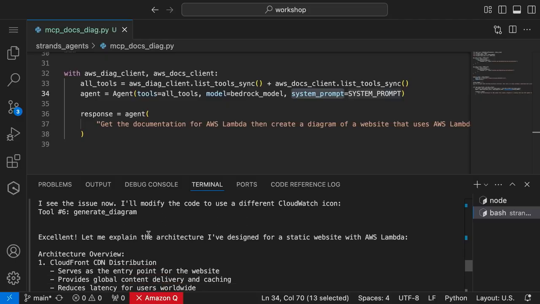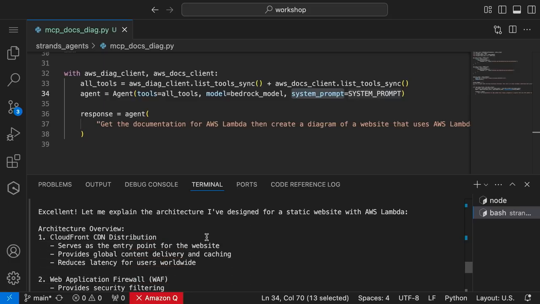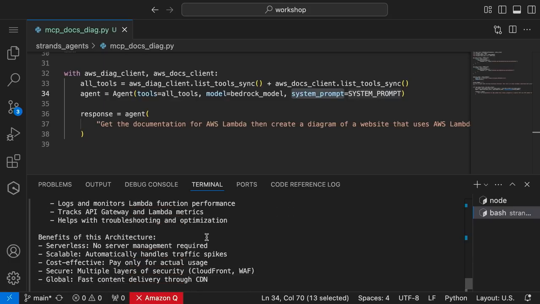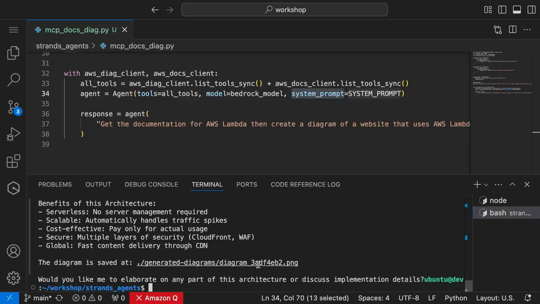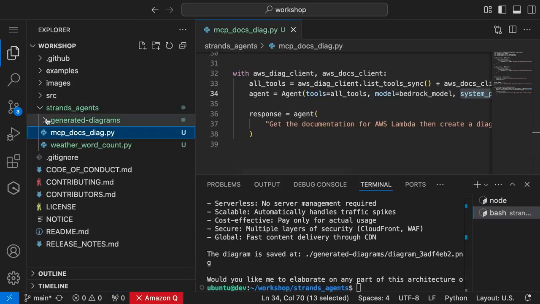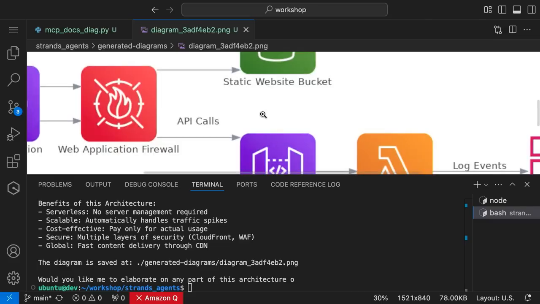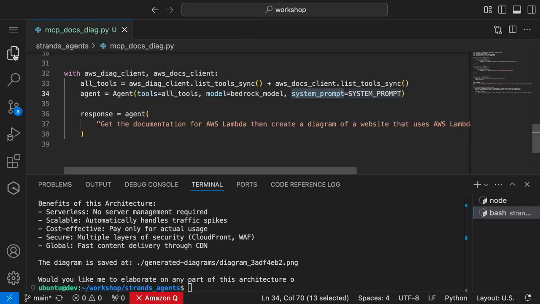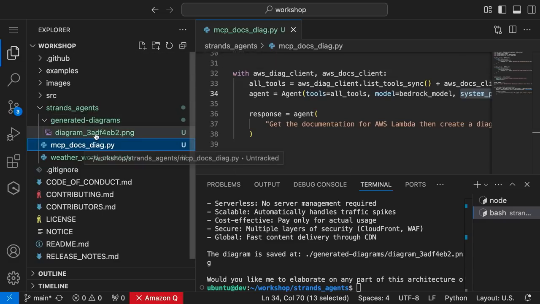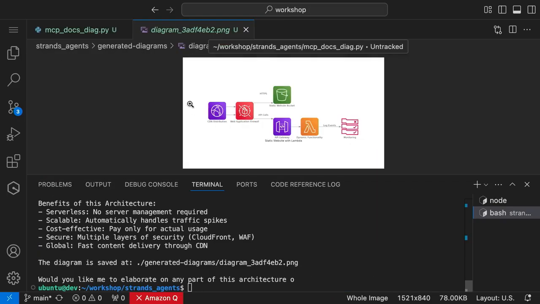So excellent. It failed there, but it understood that and it explained, let me correct the Claude about icon. Now it generated it, explained what's happening, and it made this new diagram saved here. So I should be able to open it up, generated diagrams, and ta-da, it made a new diagram for me. It's going to be different every time, of course, based on how much context you give it. But yeah, I'm able to make that diagram.